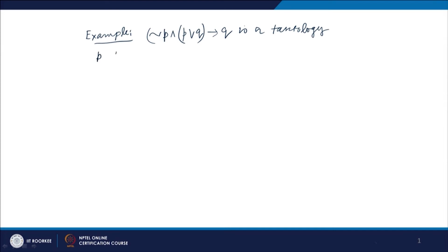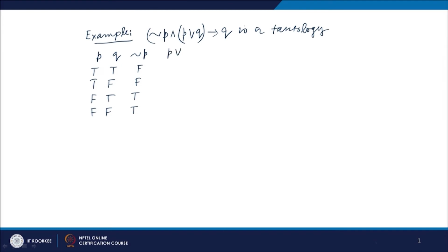So, let us form the truth table for this. p, q have truth values T T, T F, F T, F F. Then not p has truth values F, F, T, T.